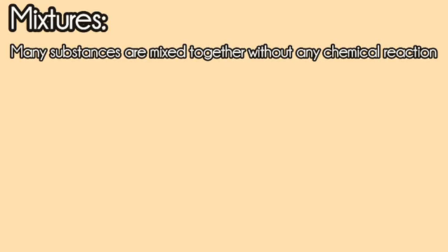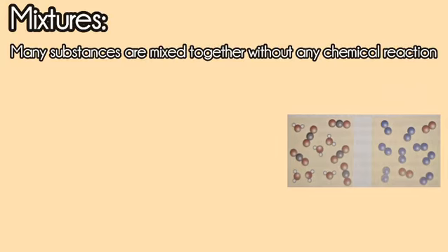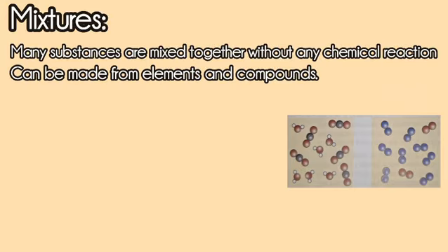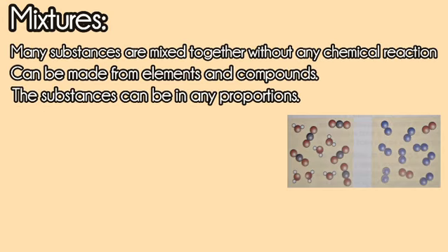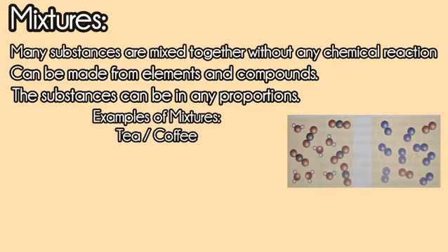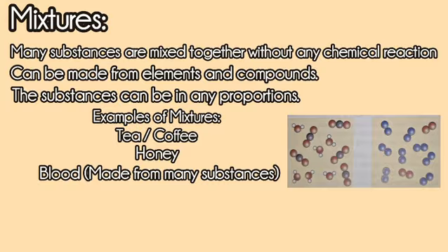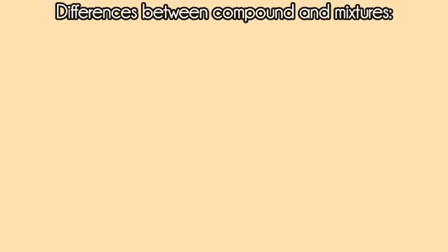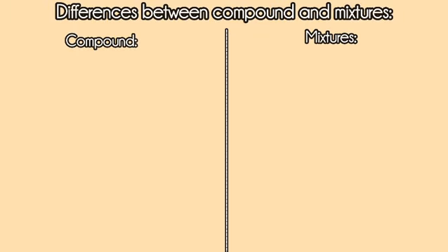In mixtures, various substances or various elements are mixed together and no chemical reaction occurs. They can be made from different elements and or compounds. The various components can be in any proportion. So in compounds, there were fixed proportions, but in mixtures the elements or substances can be in any proportion or ratio. For example, you can put any amount of sugar in the cup of your tea or coffee. More examples of mixtures include honey and even blood. Yes, even your blood is a mixture. It contains many substances.